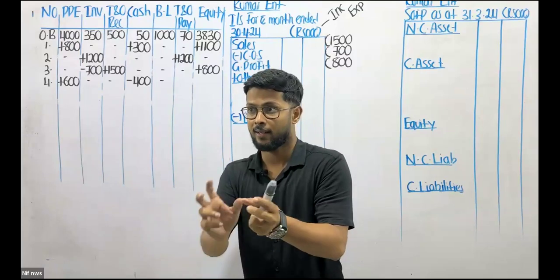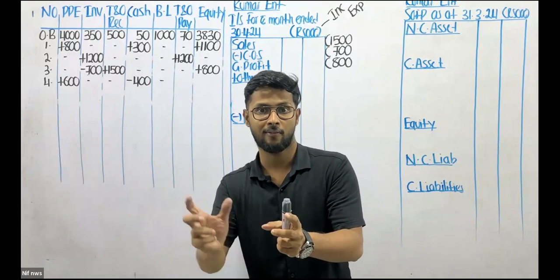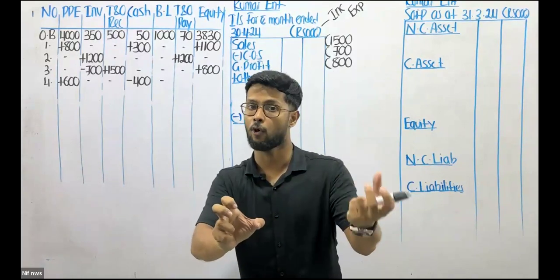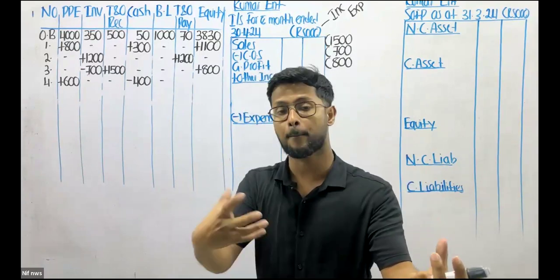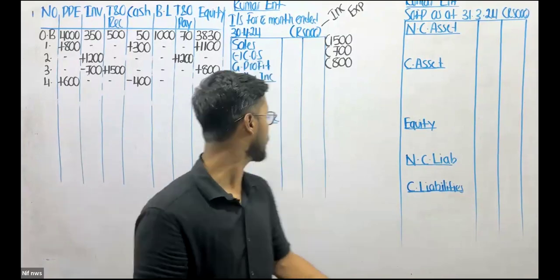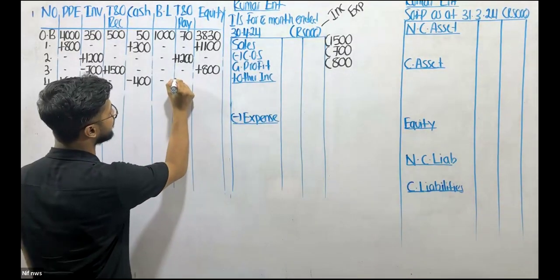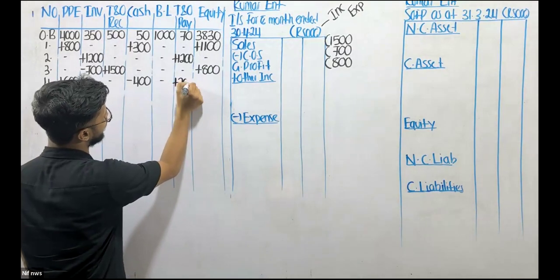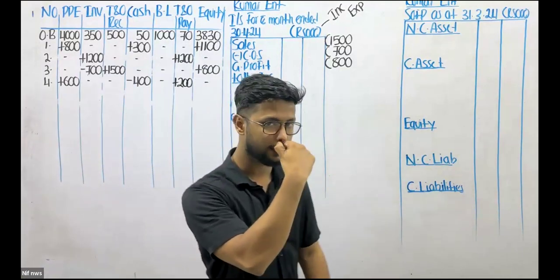Keep in mind, there are two terms that you often come across as far as liabilities are concerned. We have payables and we have loan. Loans are generally a long-term obligation. Payables are generally a short-term obligation. So if you put this under bank loan, you are wrong. The remaining 200 should come under trade and other payable.